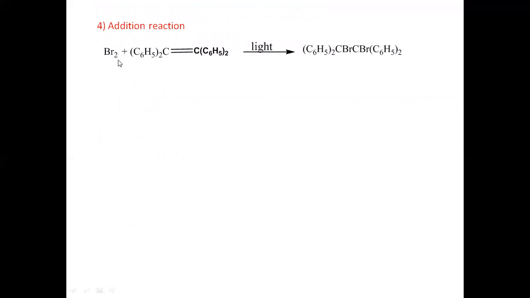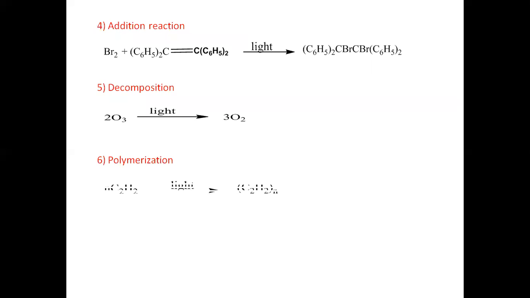Addition reaction: when bromine is added over an alkene in the presence of light, we get an addition product, a dibromo product. Again, it is an example of a photochemical reaction. Decomposition, where an ozone molecule is decomposed into oxygen molecule in the presence of light. And polymerization: when n moles of ethylene in the presence of light combine with each other, we have a polyethylene structure. So these are several examples of photochemical reactions.